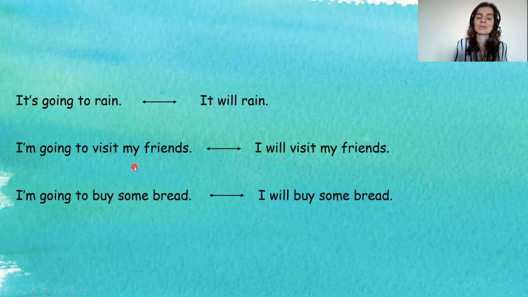So when you say I'm going to visit my friends, it's definitely my plan, and that's what I intend to do. That's what I really want to do. If you just say I will visit my friends, maybe it's just one of the possibilities. I might do it, I might not. Yes, maybe I will do it, maybe I won't. Awesome, guys, perfect. And now let's have a look at the last pair of sentences. So if we say I'm going to buy some bread and I will buy some bread, there is also some difference there. So I will let you think about that.